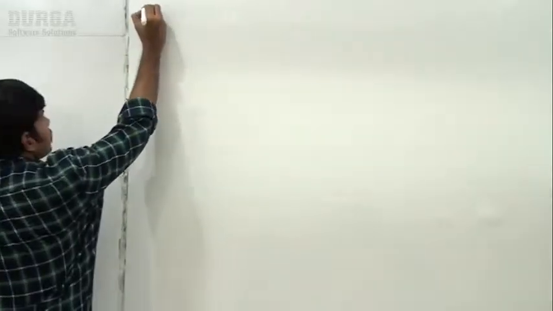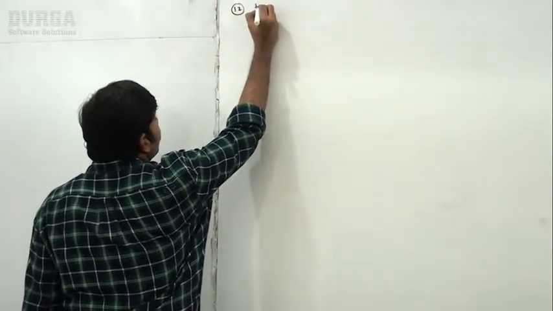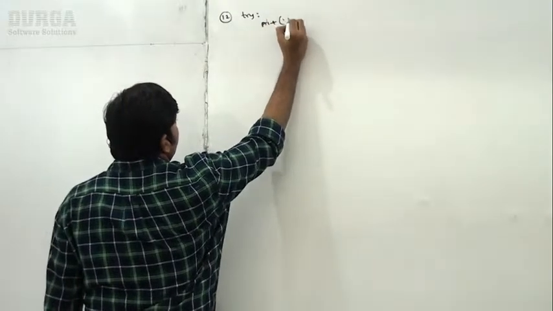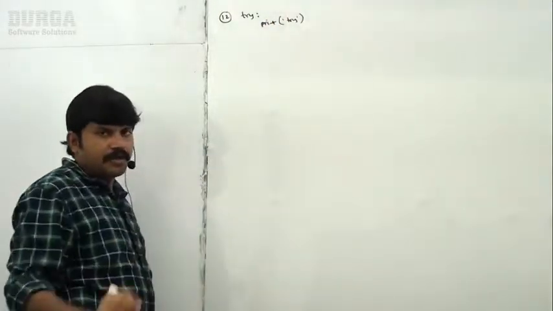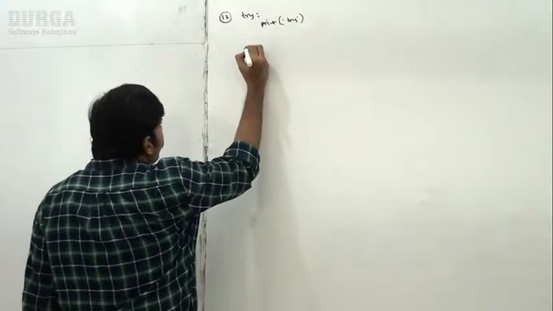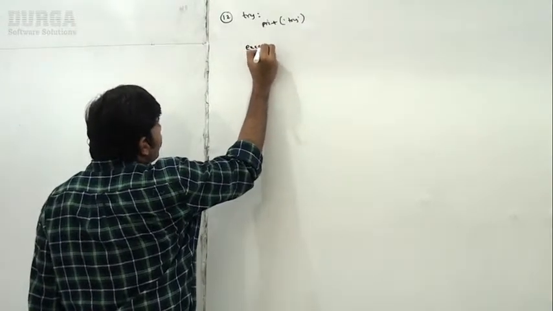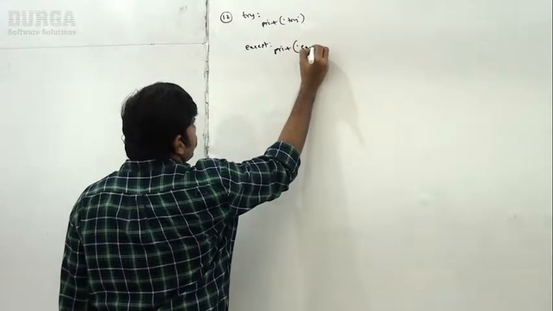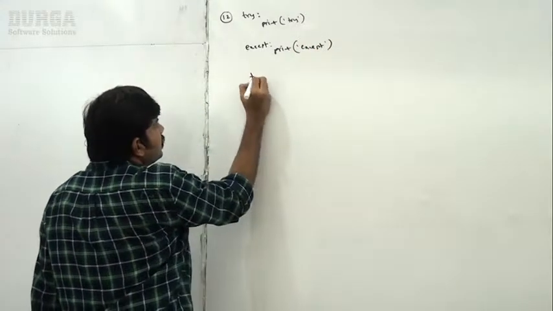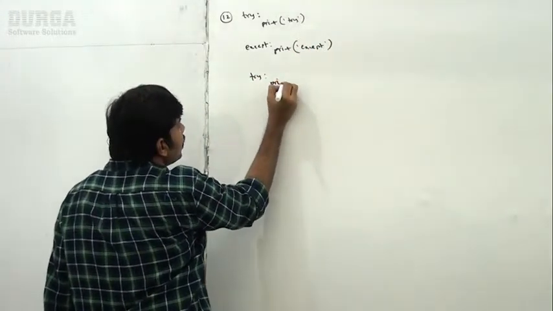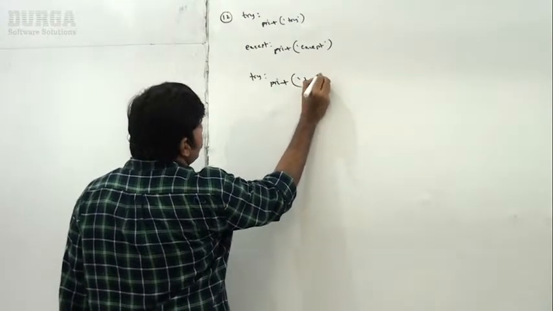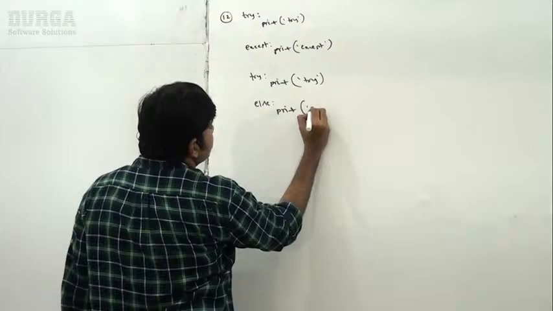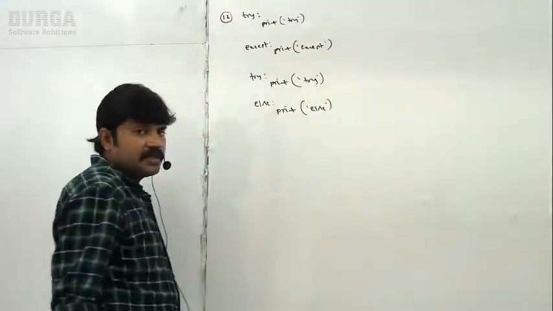Here I am taking the 12th combination. Very simple: try, print of try; except, print of except; and then else, print of else. Like this I am taking. Can you please confirm, is it valid or not?